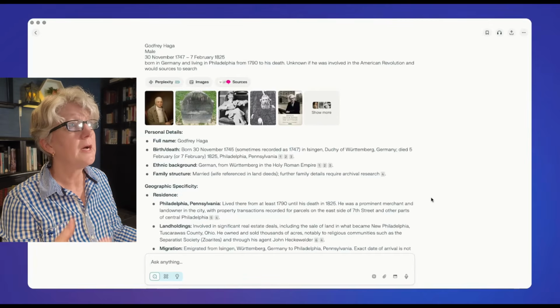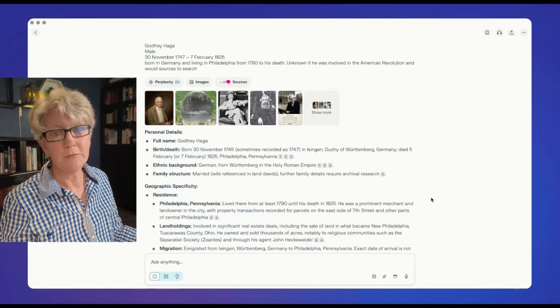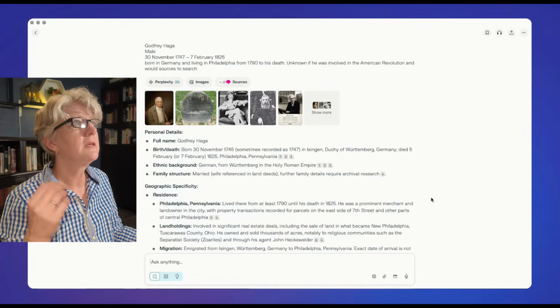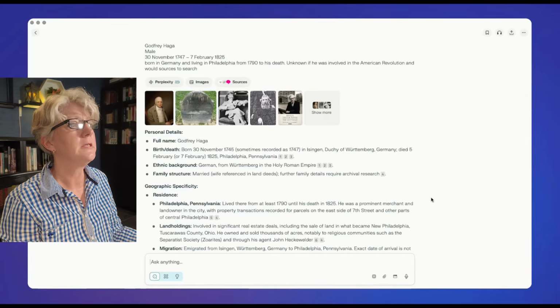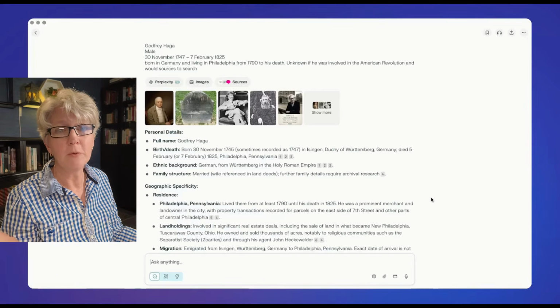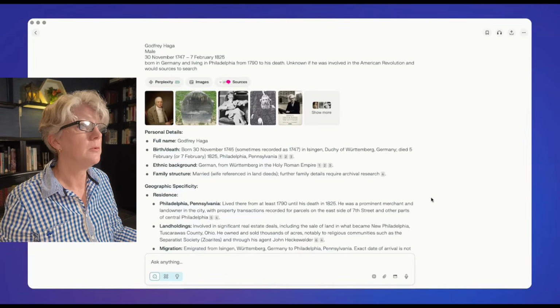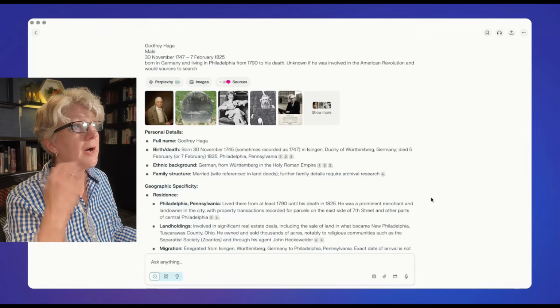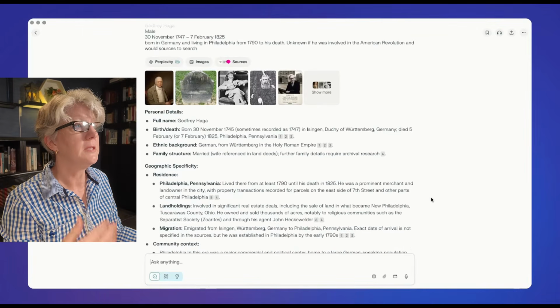So it's Godfrey Haga. He was born in 1747 in Germany and died in Philadelphia in 1825. Certainly the year period matches. He'd be a male that would be of the right age during the war. It finds Godfrey and gives me his history.